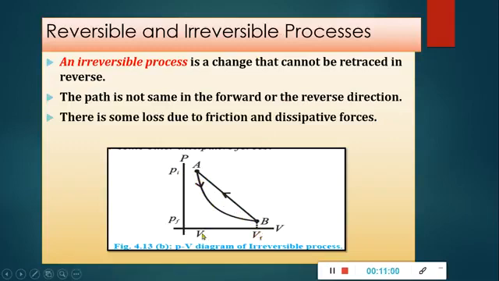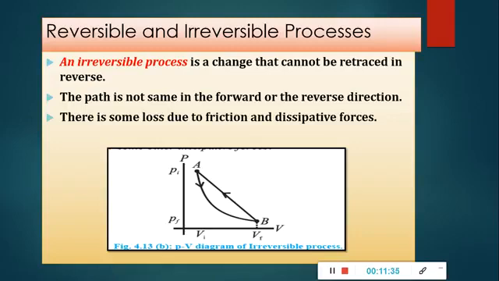So in an irreversible process, the path is not the same in the forward and in the reverse direction. In a reversible process, the path is slow. By knowing these things we can distinguish between reversible and irreversible processes. For example, if we compare them: in a reversible process, a change that can be retraced in the reverse direction is a reversible process, and an irreversible process is a change that cannot be retraced in the reverse direction.